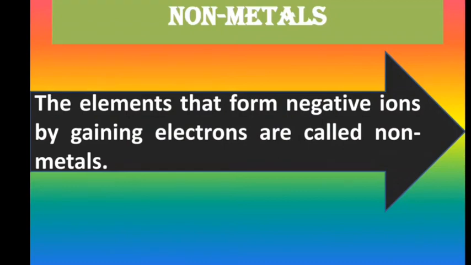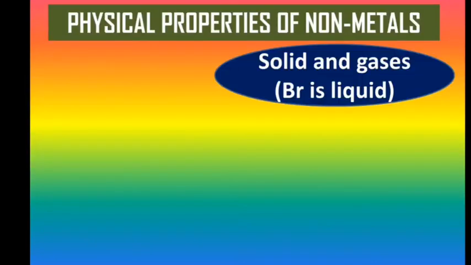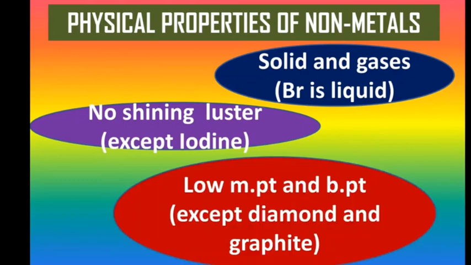The next topic is nonmetals. What are nonmetals? The elements that form negative ions by gaining electrons are called nonmetals. Let us see the physical properties of nonmetals. Usually, nonmetals are solids and gases, but bromine is a liquid. They do not show shining luster, except iodine. Nonmetals have low melting and boiling points, except diamond and graphite.